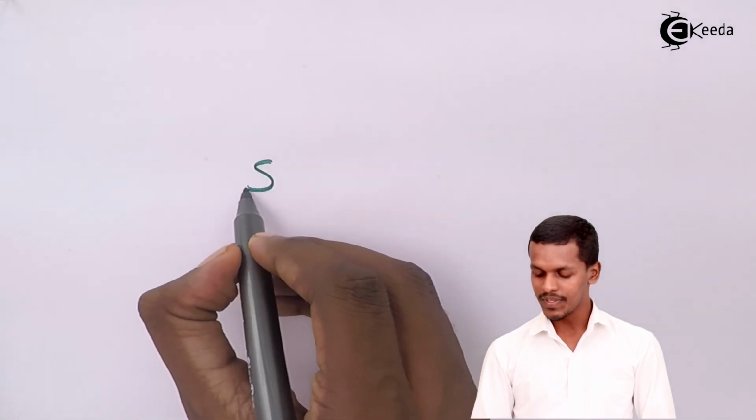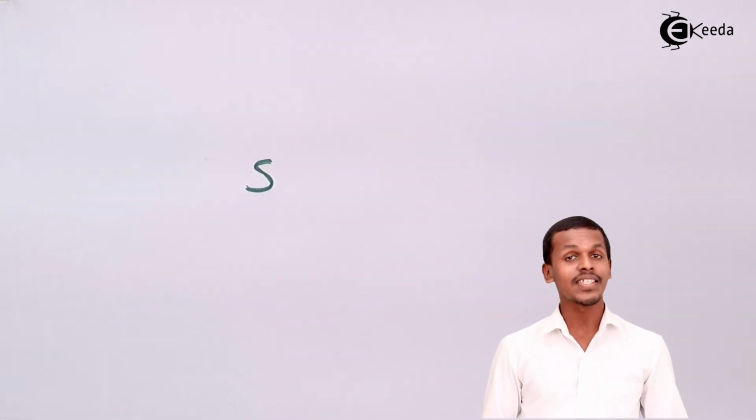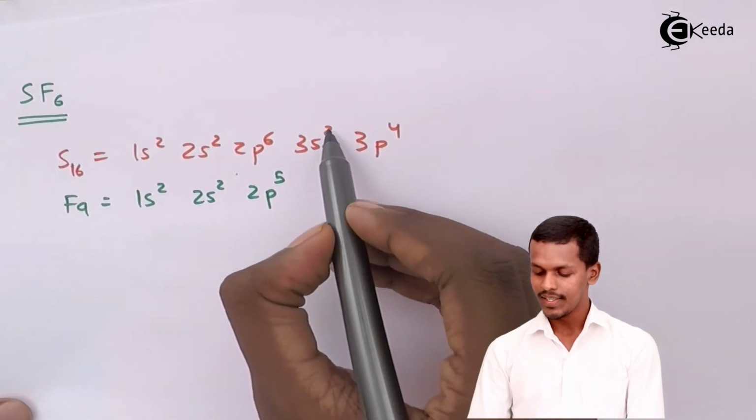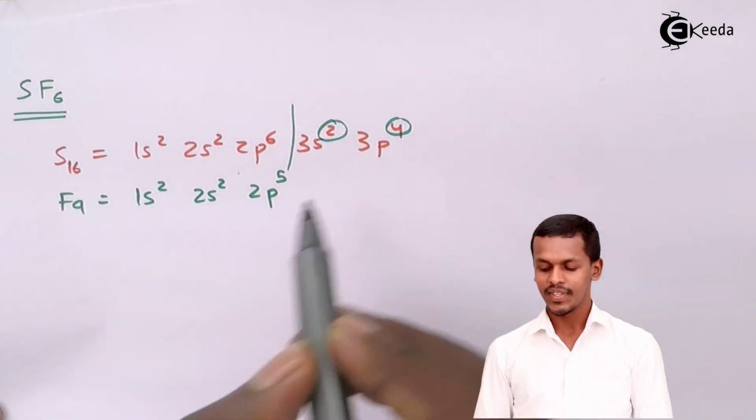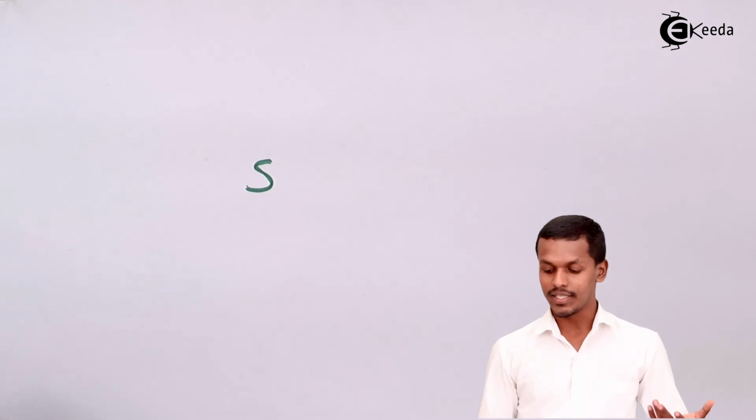I hope you are getting how the bond forms over here. Sulfur is the one present at the center node, and it has 6 electrons in its outermost shell, as you could see over here. It is 6 electrons in its outermost shell, and that's the reason I am representing it with the dots over here.